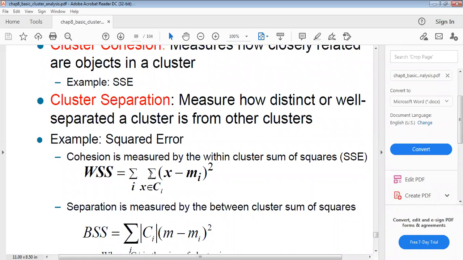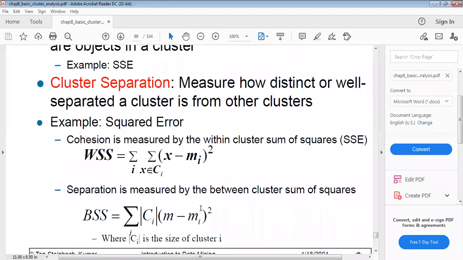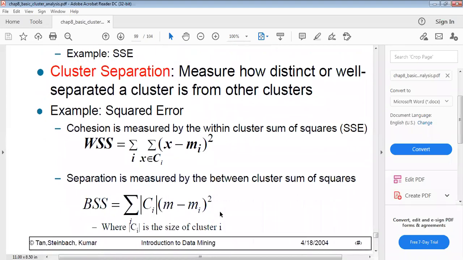Cohesion is the summation over i, of x belonging to C of i, of x minus m i, whole squared. Separation we can write as the summation of the size of C of i times the squared distance m minus m i, the whole squared.